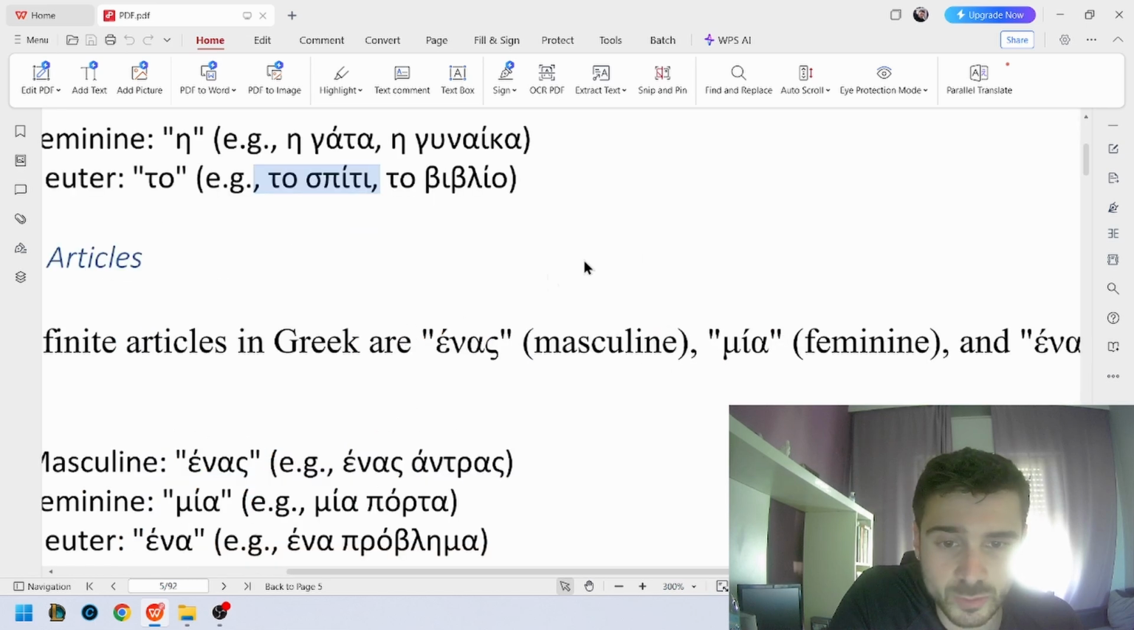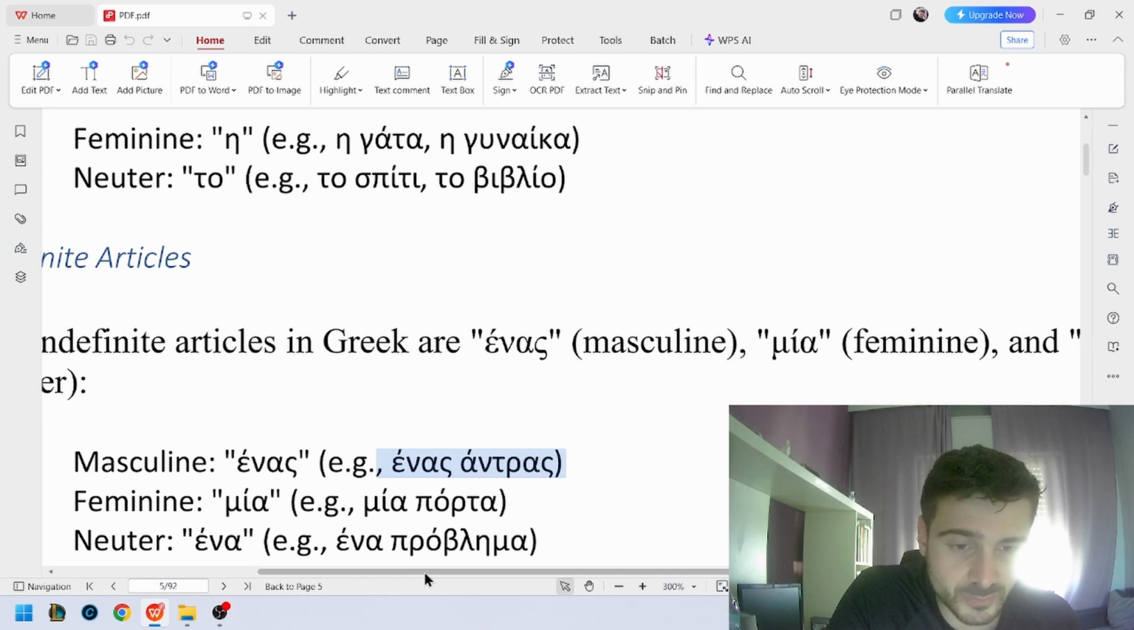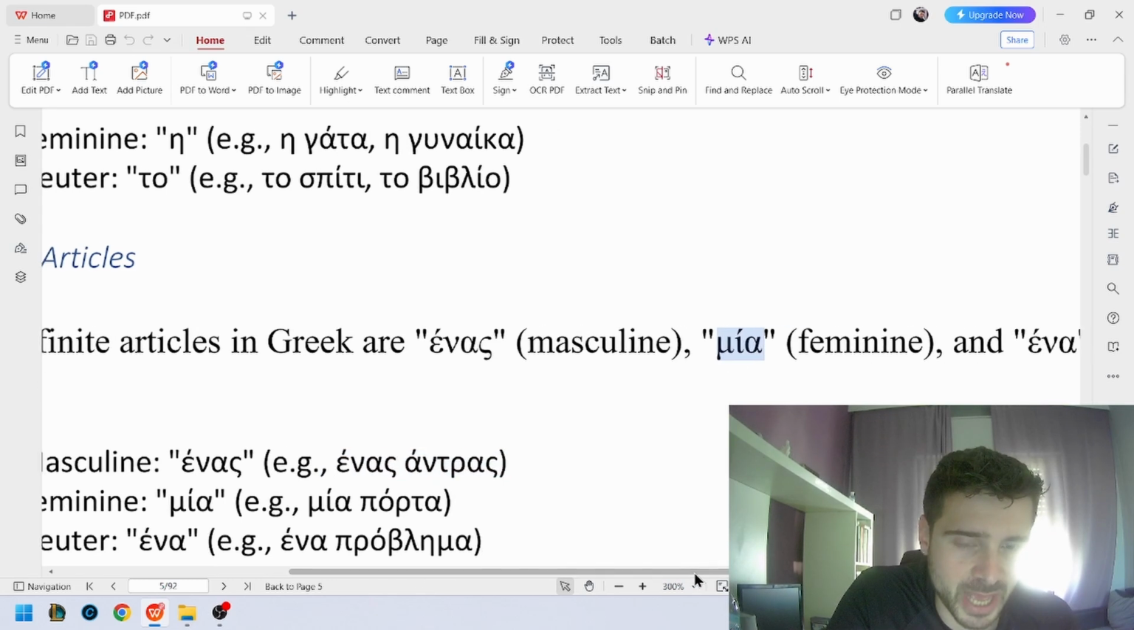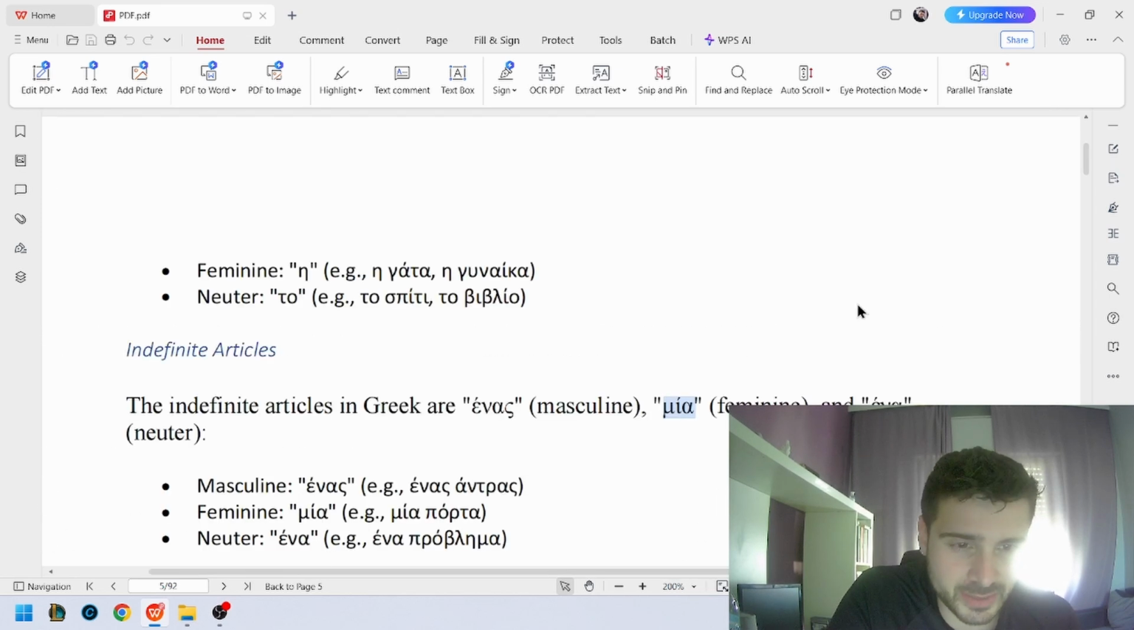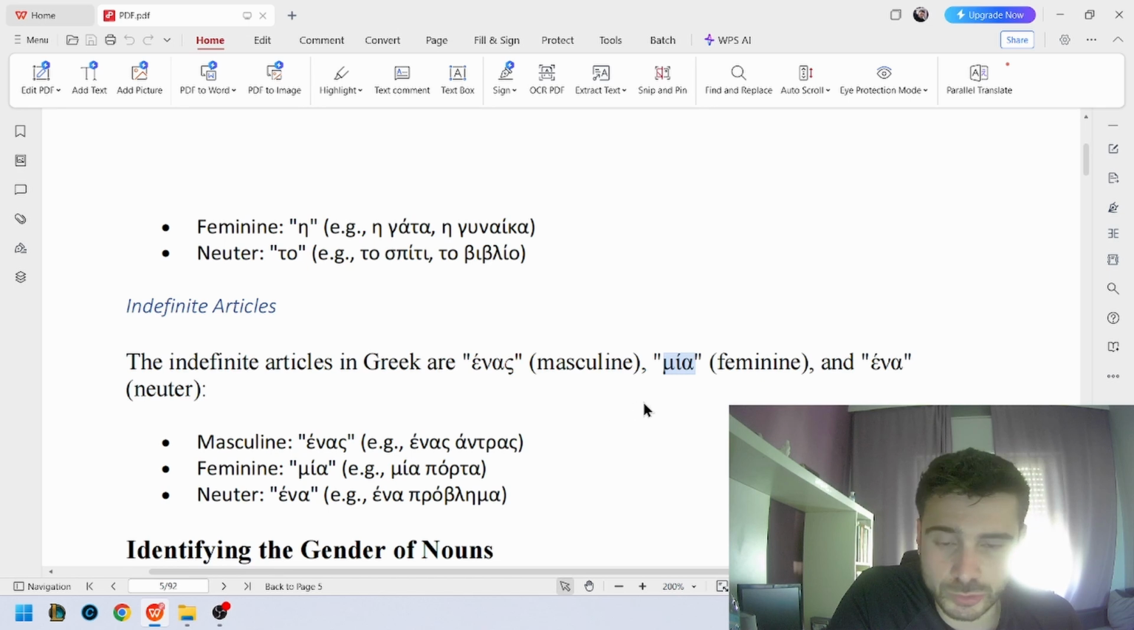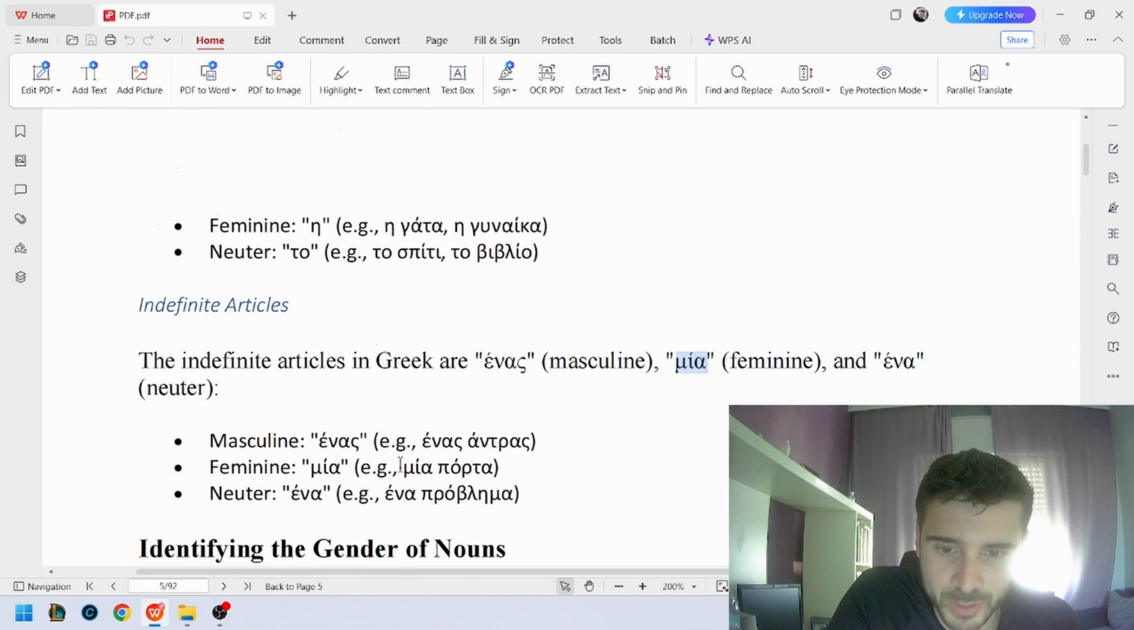For masculine words we use the article ένας. If we want to say a man, we will say ένας άντρας. If we want to say a woman, we will use the article μία or μια, so we will say μία γυναίκα. And if we want to say a problem, which is a neutral noun, we will say ένα πρόβλημα. A problem. Ωραία.